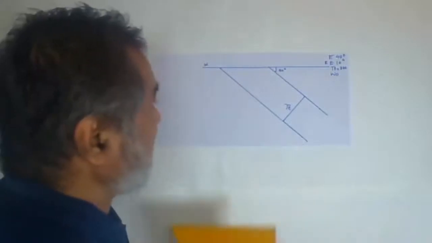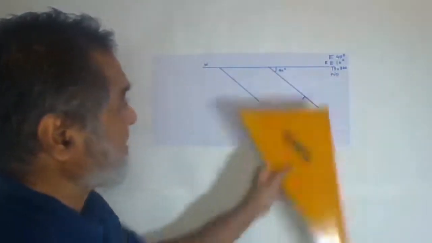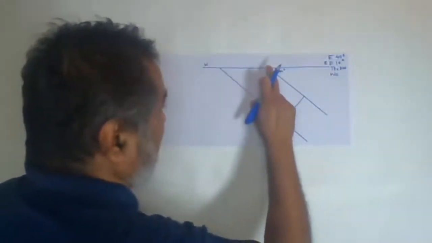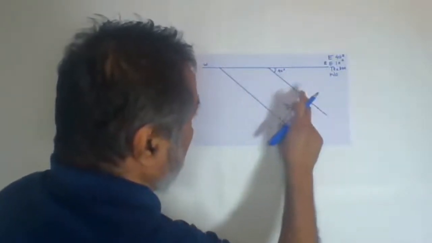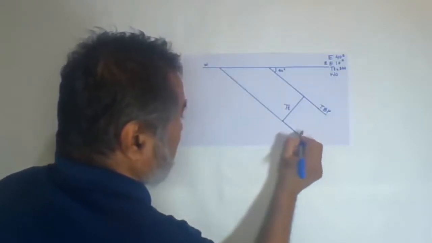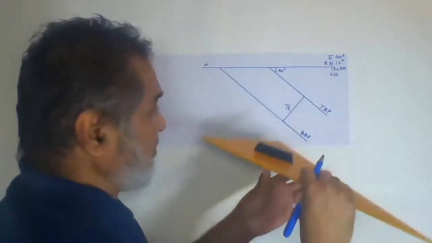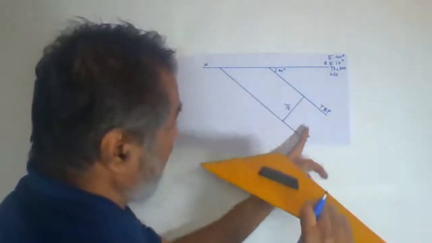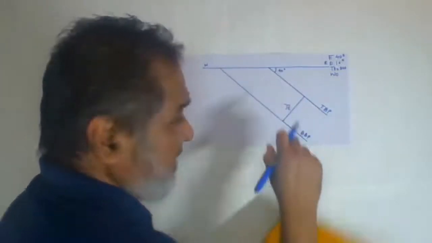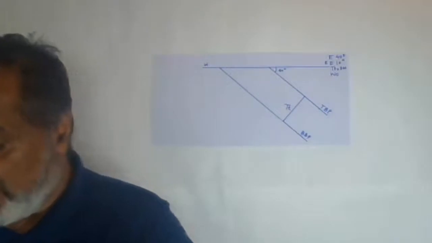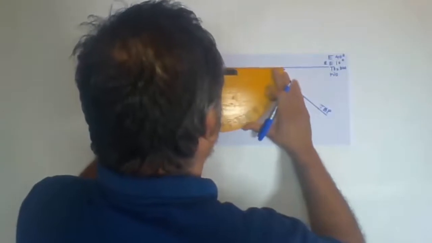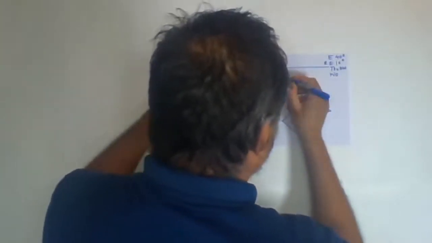But now we have to find out the next one: the vertical thickness and width of outcrop. The width of outcrop is asked on the 10 degree slope. If I take the 10 degree angle from this side, we only get the top bedding plane, but not the bottom bedding plane. This is the top bedding plane and this is the bottom bedding plane. So I will take a 10 degree angle from this side towards the east, so that we get both the junctions on that line, the top bedding plane as well as the bottom bedding plane.